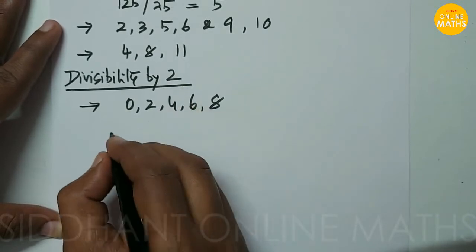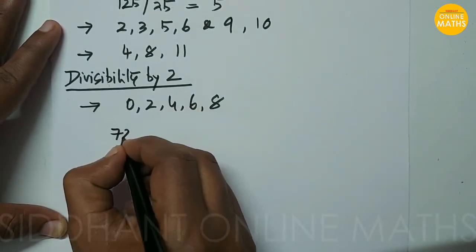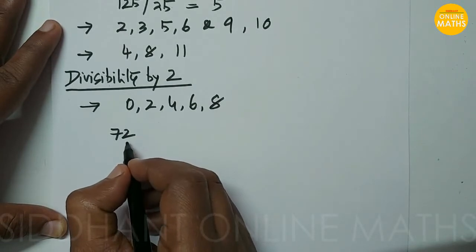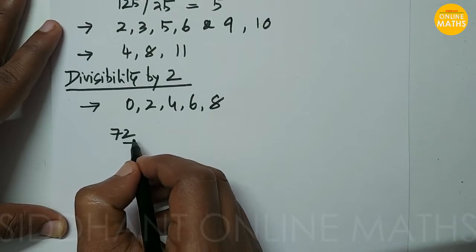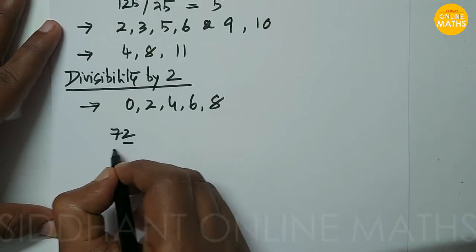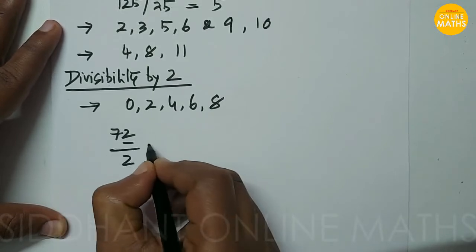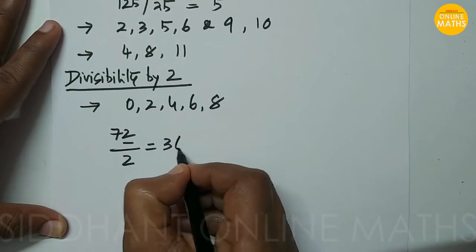Suppose you take 72. The digit at the unit place is 2, so this number is divisible by 2. 72 divided by 2 gives 36.